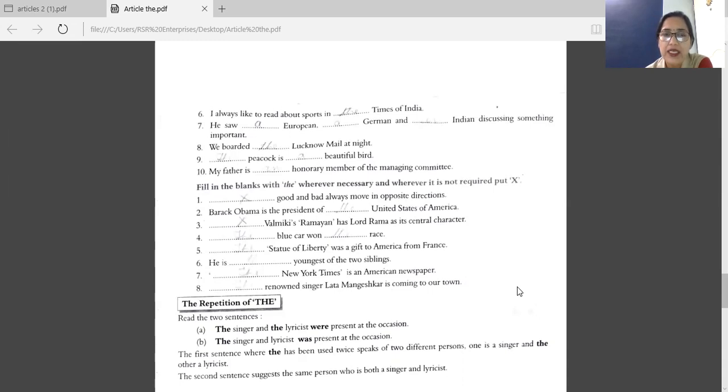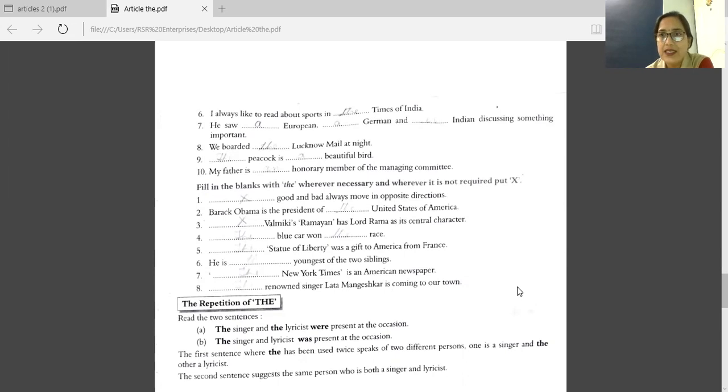My father is an honorary member of the managing committee. Honorary, O, vowel sound, though H is given there, but we have a vowel sound in the starting. So we are writing an.